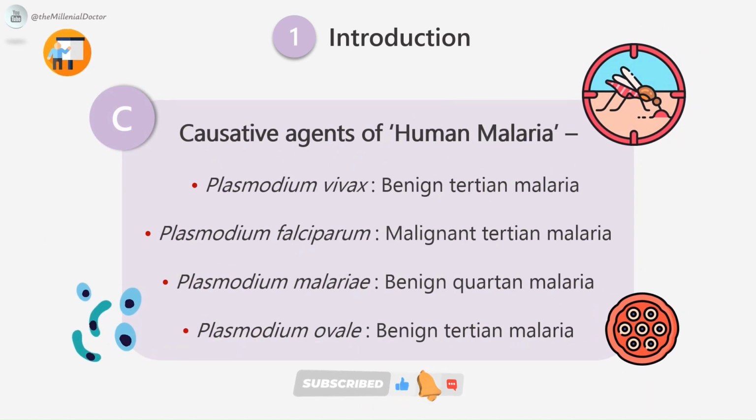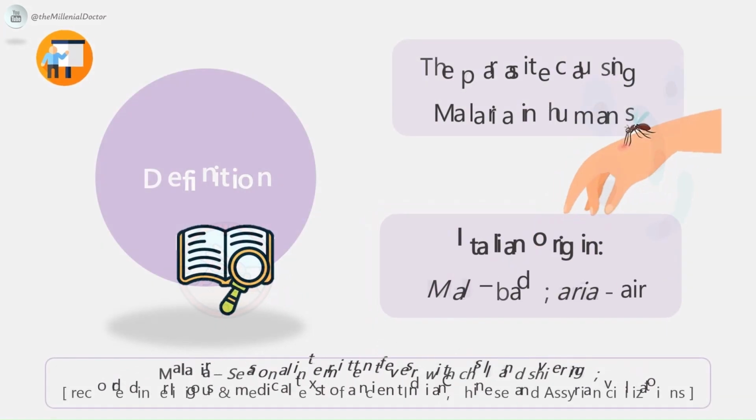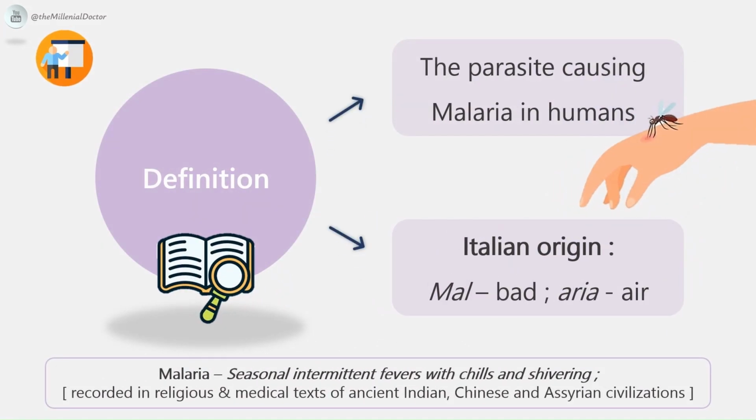Then, causative agents of human malaria. Plasmodium vivax causes benign tertian malaria. Plasmodium falciparum causes malignant tertian malaria. Plasmodium malariae causes benign quartan malaria, and Plasmodium ovale causes benign tertian malaria. By definition, it is the parasite causing malaria in humans.